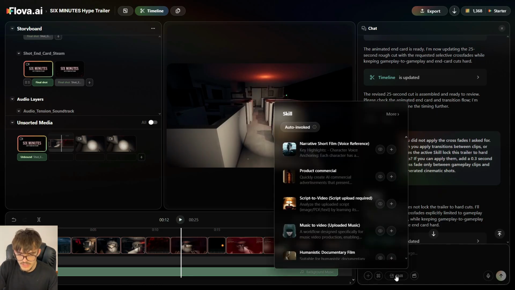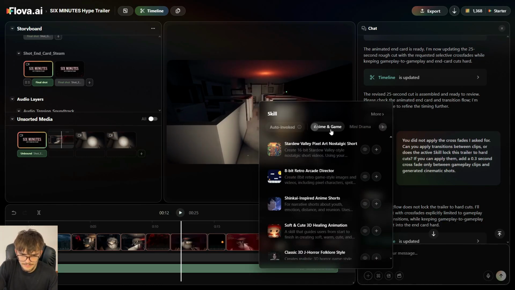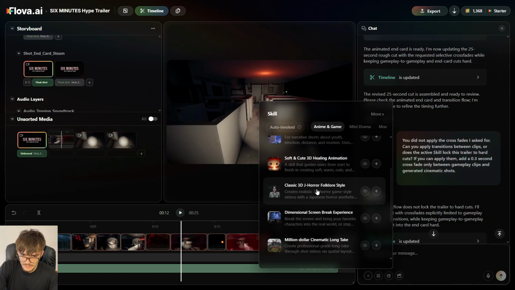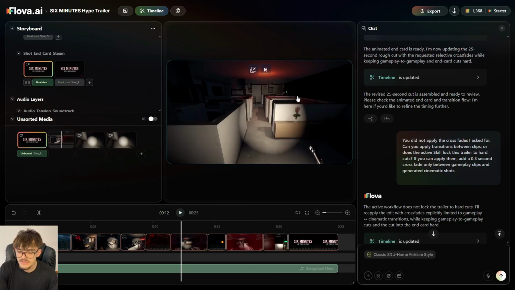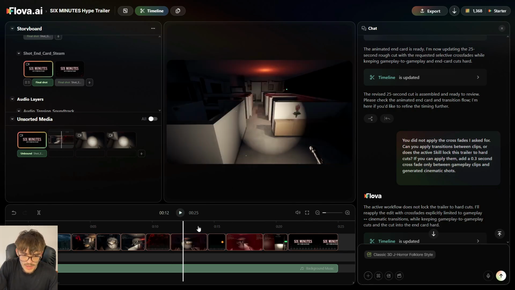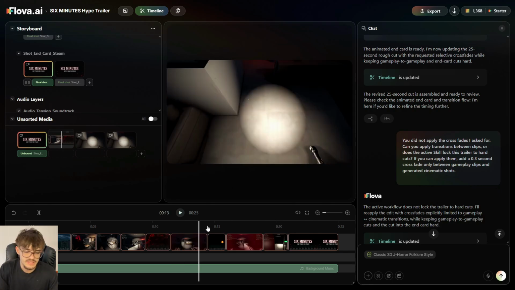So I'm gonna select a new skill that is under this category, and this is a horror style skill, because, well, this really matches the aesthetic of the game. But in this case, as we are using a horror skill, I wanna make everything a little bit slower. So I don't want like new cuts every 2 seconds, for example. Once again, this is just to try another creative direction.